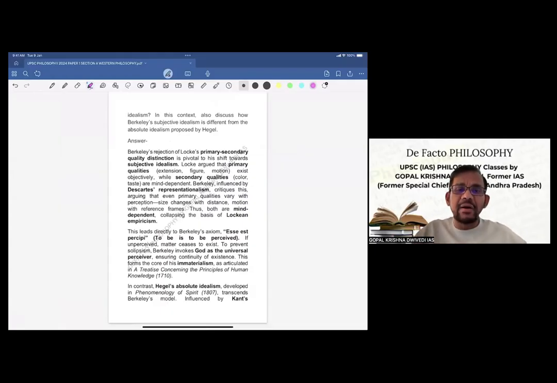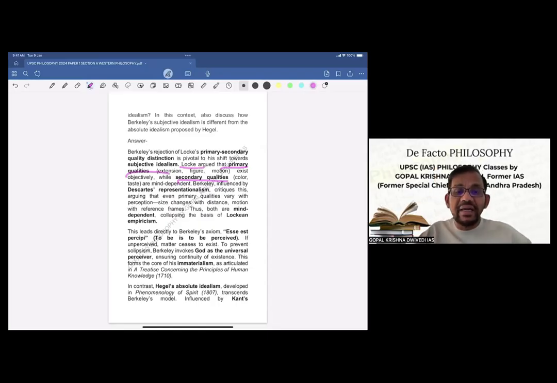Berkeley's rejection of Locke's primary-secondary distinction is pivotal to his shift towards subjective idealism. Locke argued that primary qualities, that is extension, figure, motion, exist objectively, while secondary qualities, color, taste, are mind dependent. So this is Locke's idea: primary qualities and secondary qualities.